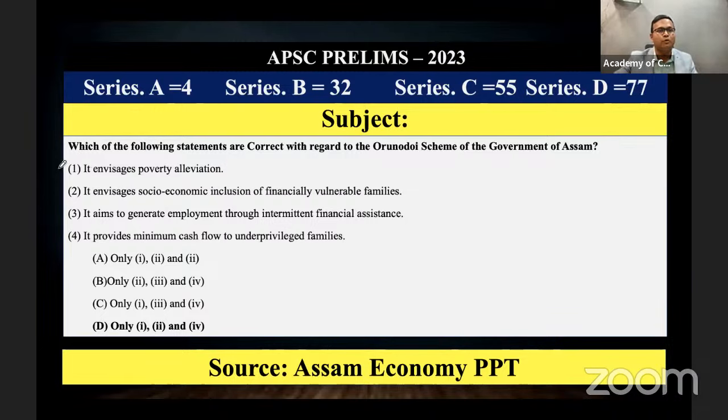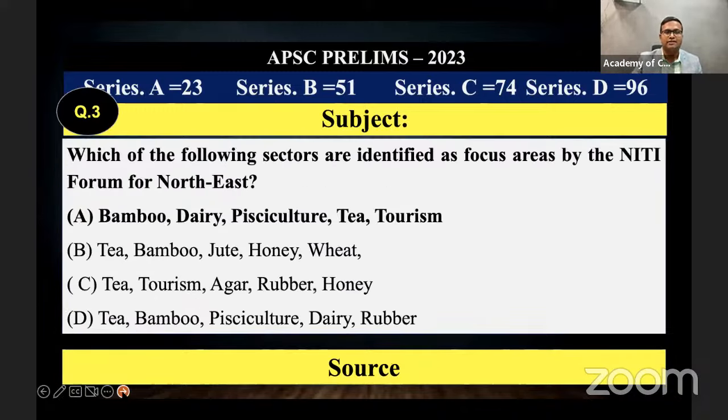It envisages poverty alleviation. The aim of this program is to eradicate poverty. It envisages socio-economic inclusion of financially vulnerable families, only the BPL poor families, including them in the financial activities. It aims to generate employment through intermittent financial assistance, no, that is not the aim, because simply giving money is the Arundoi scheme. And it provides minimum cash flow to unprivileged families. That is also correct. Then option D, 1, 2, and 4 is the correct answer.